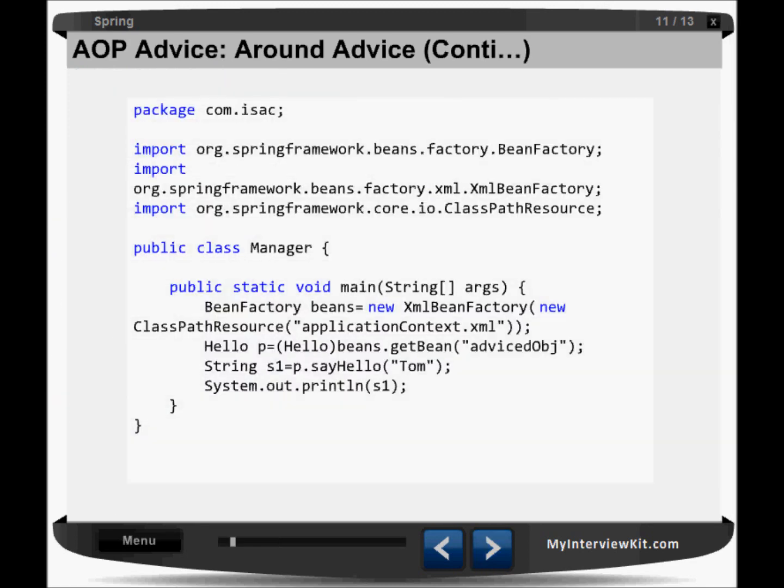Now in the program, what we are doing here is looking for the advice object, which is of hello type and has its implementation in HelloImpl. So we get a hello object here, and in turn we call this method, passing Tom as the argument, then get the result into s1 and print it here.